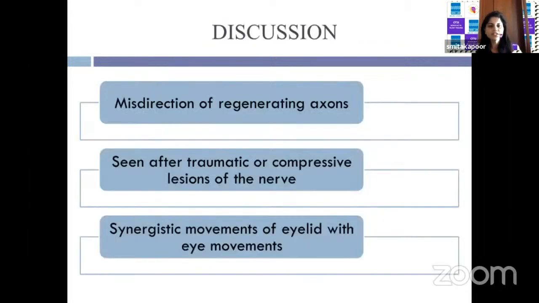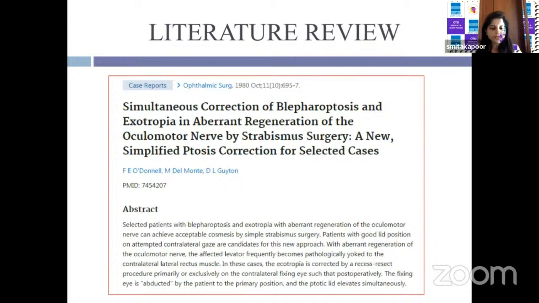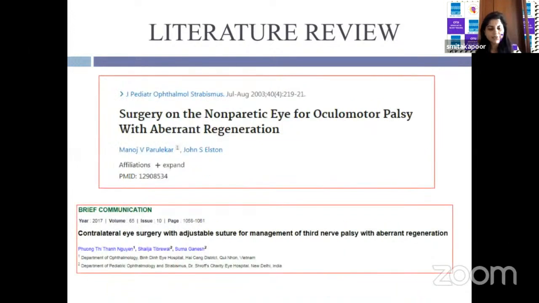Aberrant regeneration is the misdirection of regenerating axons, which is usually seen after traumatic or compressive lesions of the nerve. This produces synergistic movements of the eyelid with eye movements. The other signs of aberrant regeneration are globe retraction on vertical movements, pupillary constriction on attempted adduction, which is known as pseudo-Argyll Robertson pupil, and ipsilateral adduction on attempted vertical movements. The first report of a similar case was published in 1980, where the normal eye was operated and improvement in both strabismus and ptosis was noted. Similar cases have been reported using adjustable sutures as well.